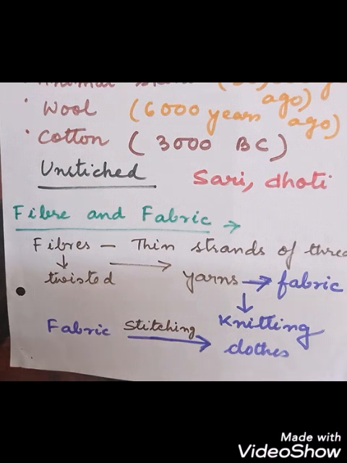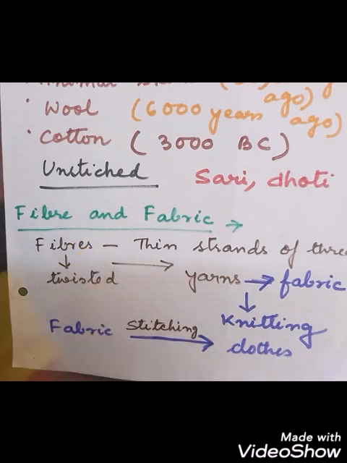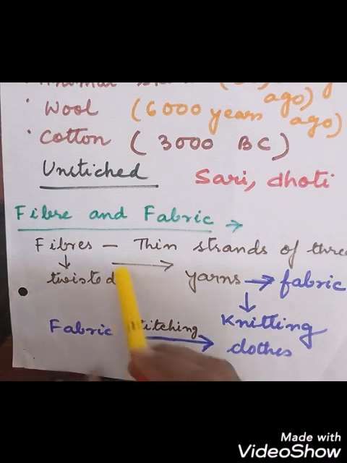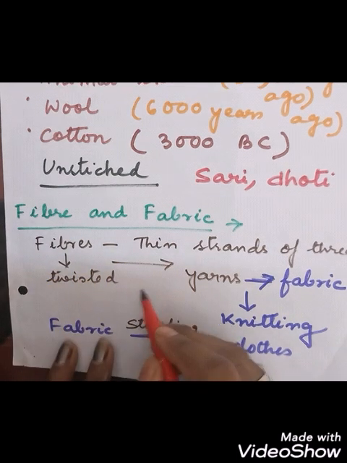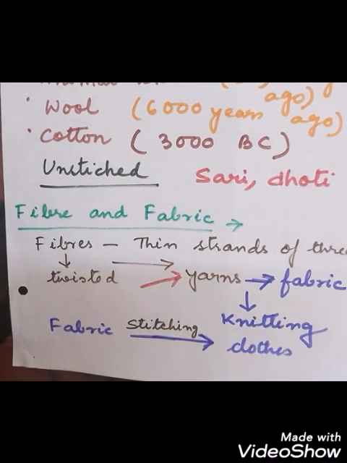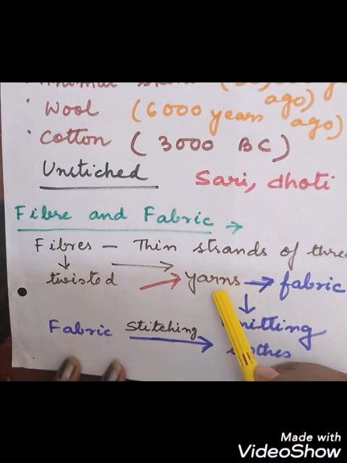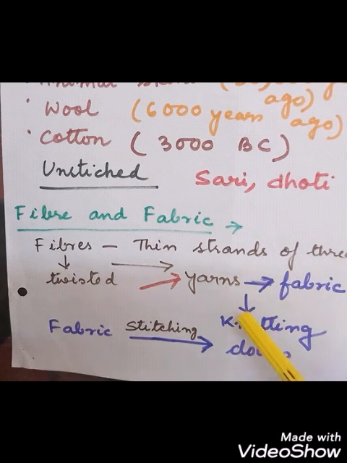Now these fibers are twisted together to form yarns. And these yarns are then either woven or knitted to form the